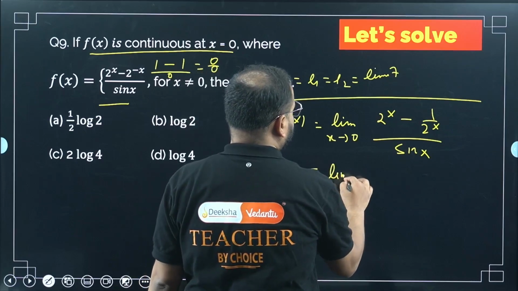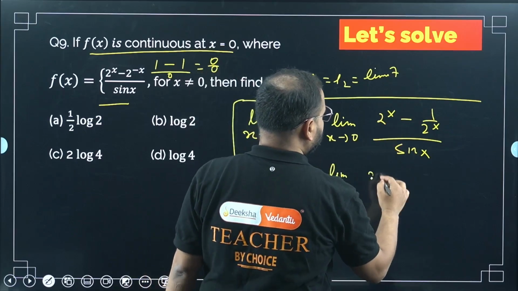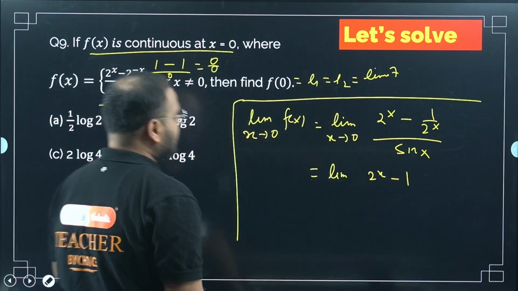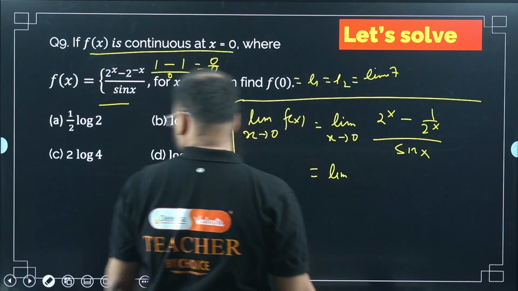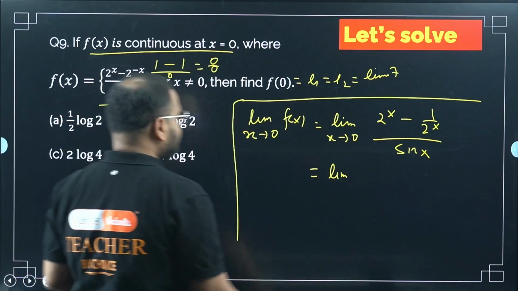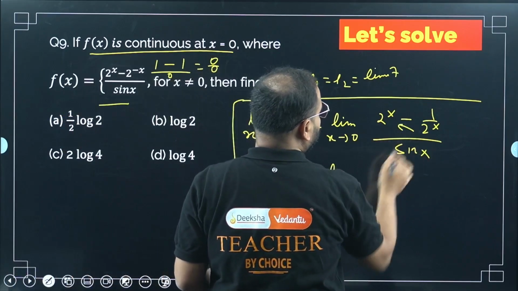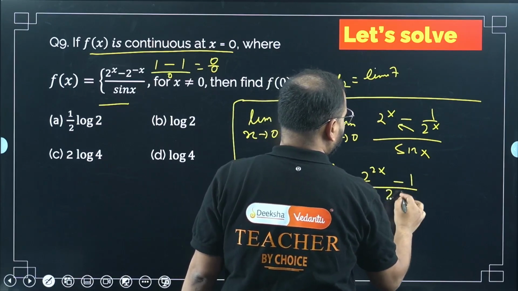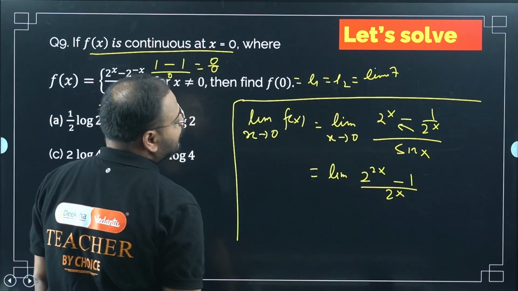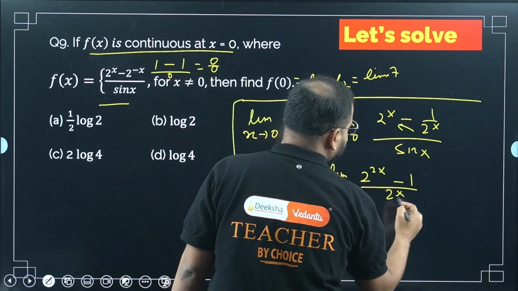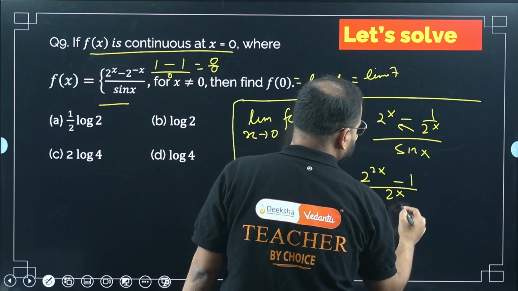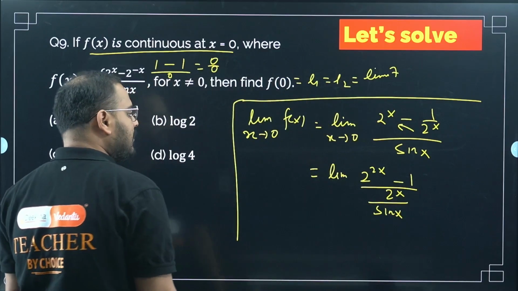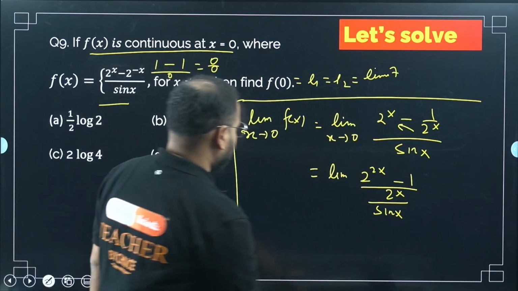So limit, I can take the LCM over here. So 2 power x minus 1. Okay, sorry. Not 2 power x, 2 power 2x, no? Because I'm multiplying these to each other. I don't have to explain this, right? I have to multiply these two to get each other. 2 power 2x minus 1 upon 2 power x, divided by simply sin x. Correct? Okay, sir. Simplify this.